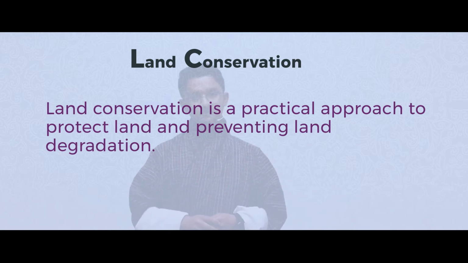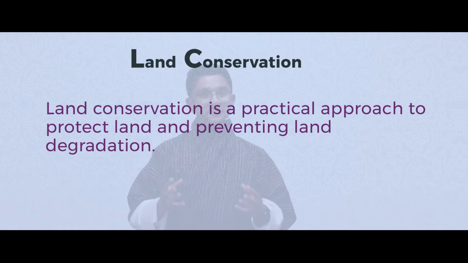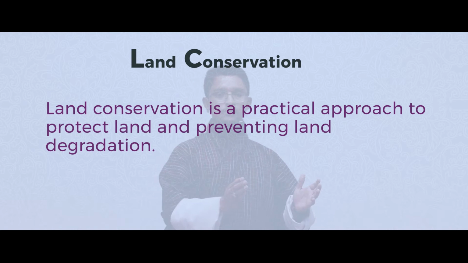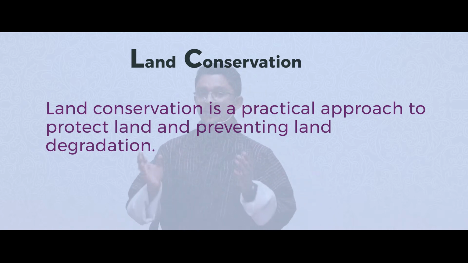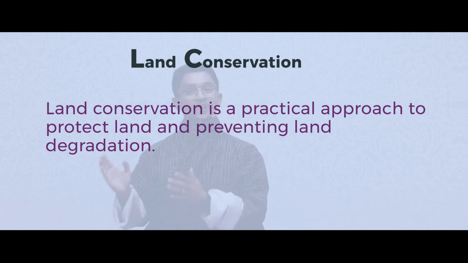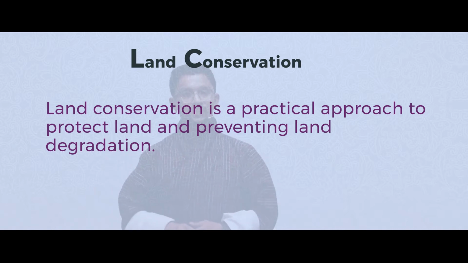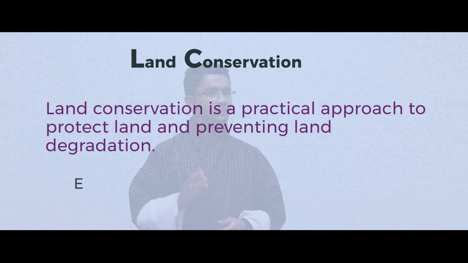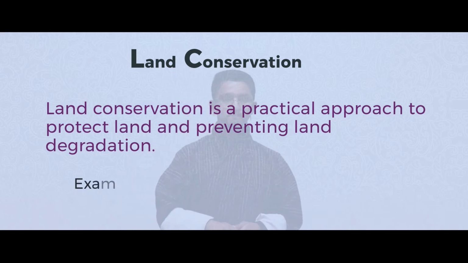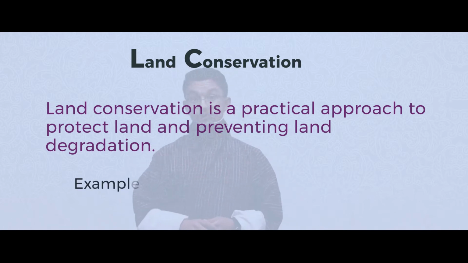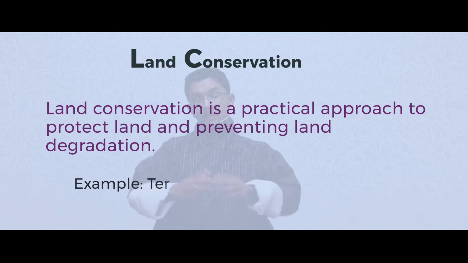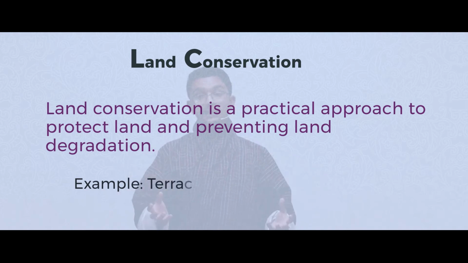So, here, when I say land conservation, it is creating or maintaining a balance between land use at the same time ensuring the quality of the land is not compromised. For instance, if you look at a simple example, agriculture is one big application, or let us say a field where land is used.